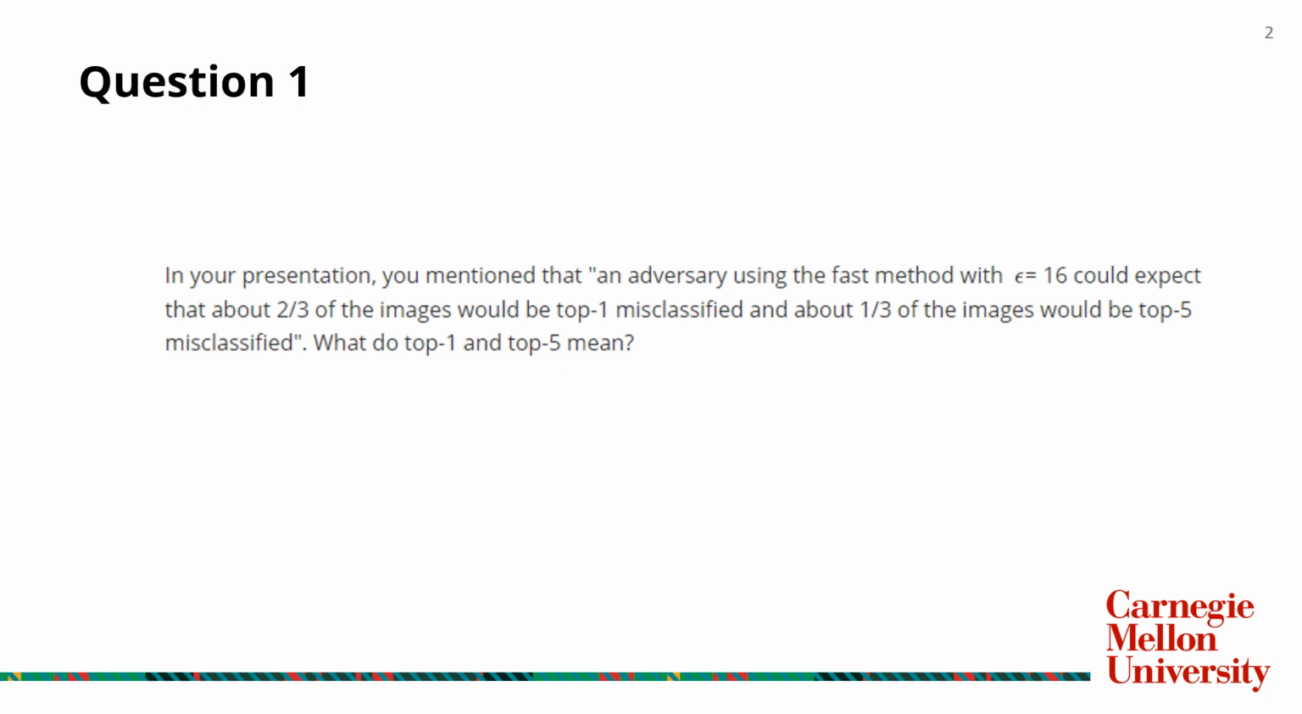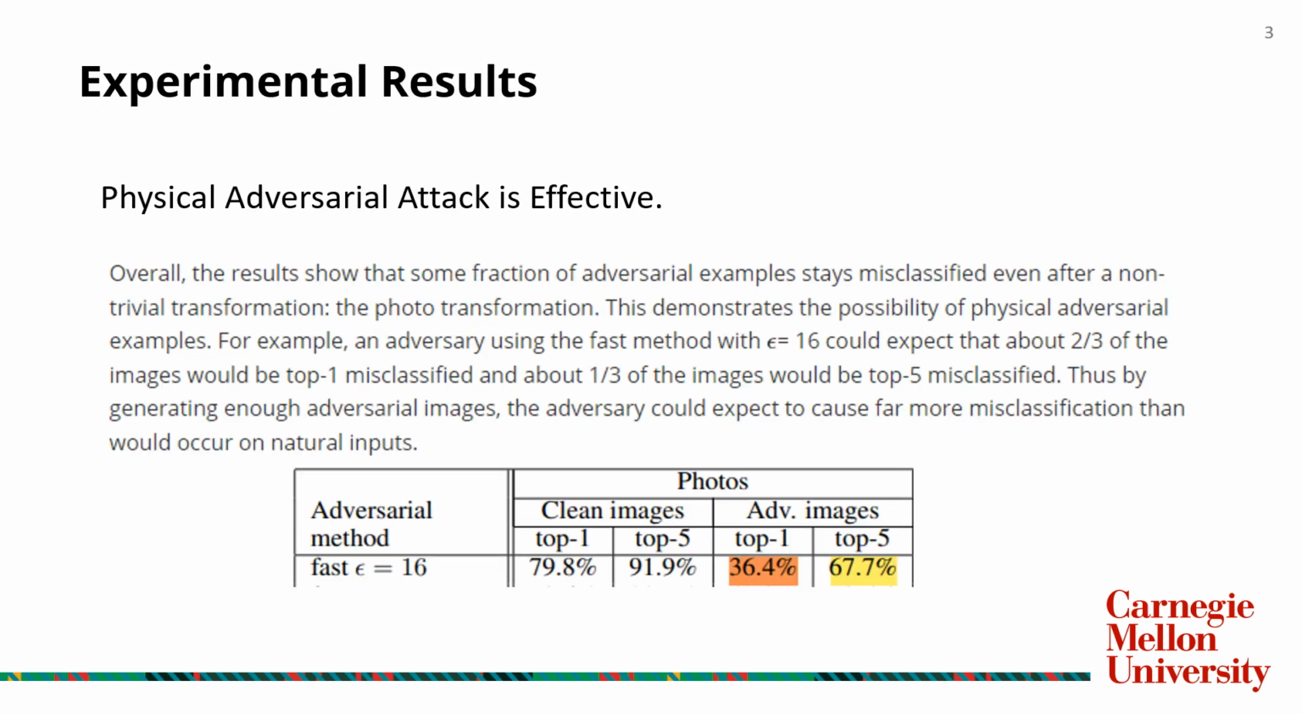Here I'd like to explain that when we use the Inception model as our classifier on the ImageNet dataset, the output is a vector with each element as the probability of the corresponding class. Here top 1 means the predicted class with the highest probability, and top 5 means the predicted classes with the top 5 probabilities. And in the presentation, I pointed out that 2/3 of the images would be top 1 misclassified, and about 1/3 of the images would be top 5 misclassified.